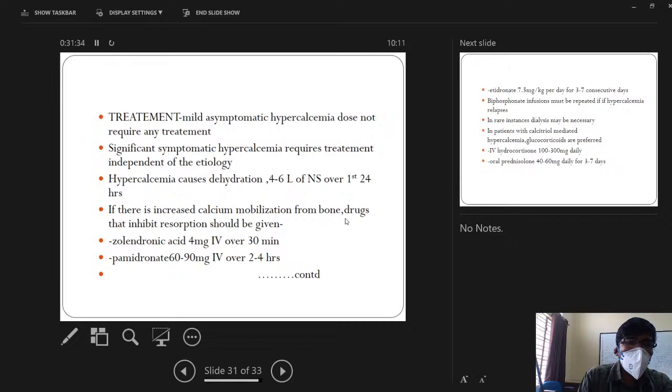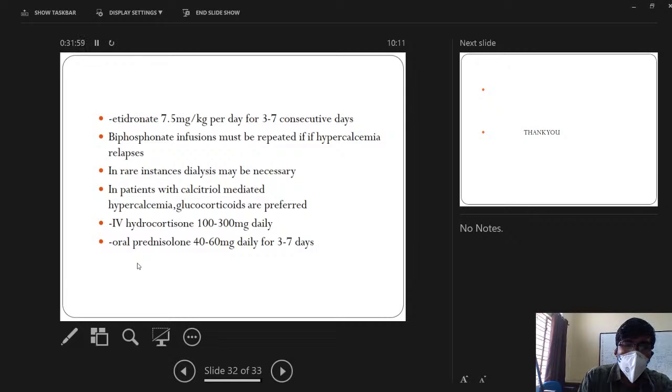When there is increased mobilization of calcium from the bone, that is in case of excess parathyroid hormone secretion, either ectopic or normal, or excess secretion of parathyroid hormone related peptide, there will be increased bone resorption because of osteoclastic activity. In this case, we give bisphosphonates, that is zoledronic acid, pamidronic acid, etidronic acid.